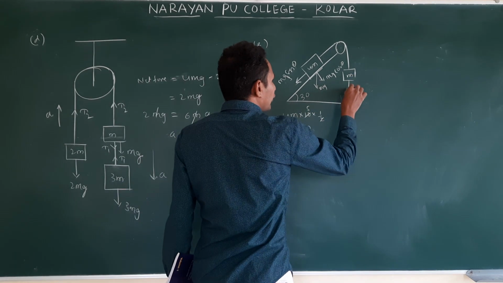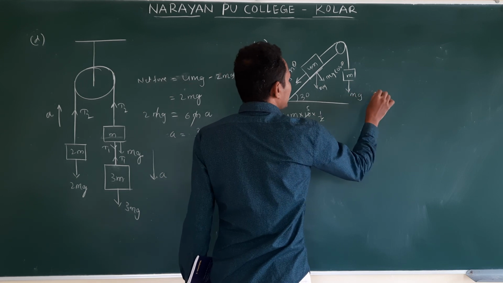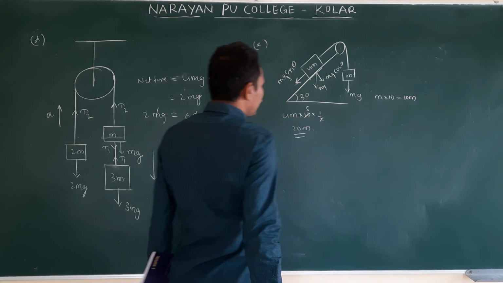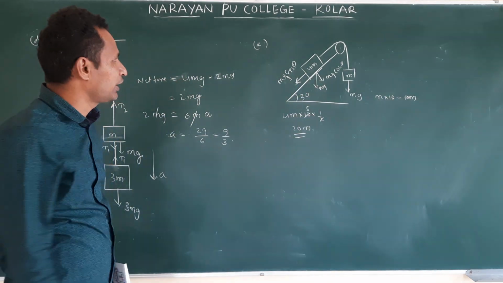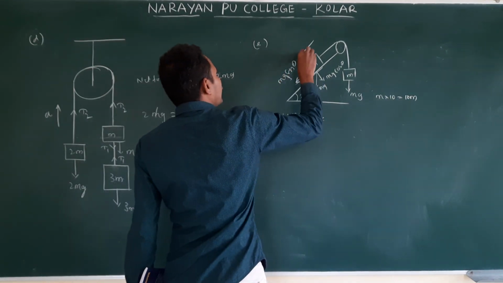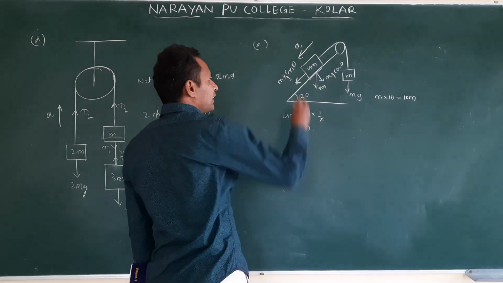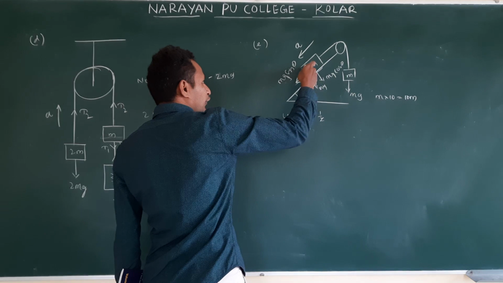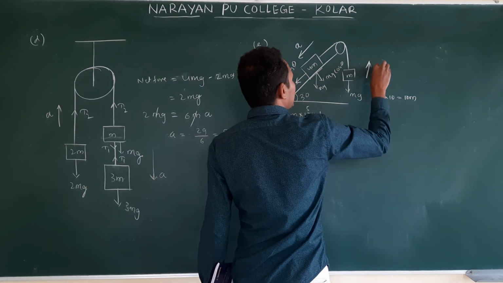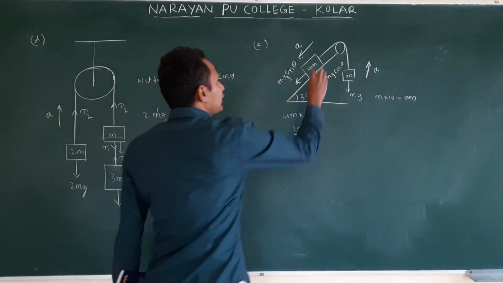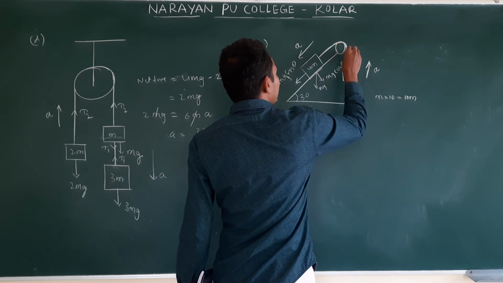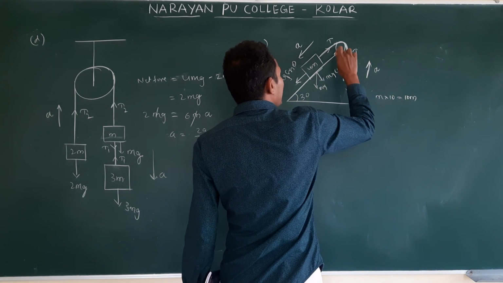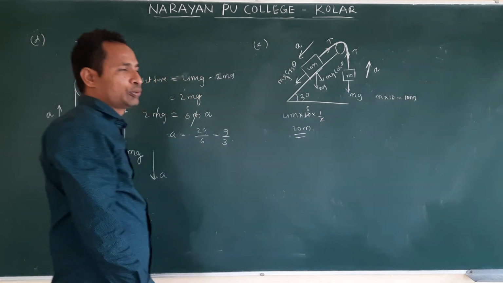And this weight acts downwards, right? What is this? m into 10, 10m. Which dominates, 20m or 10m? 20m. So it acts down the plane. Since this body's weight is more, it slides on the smooth surface, and this one goes up with the same acceleration a, because the string is the same. This tension acts upwards, this tension also acts upwards. How do we know? It always acts towards the rigid support.